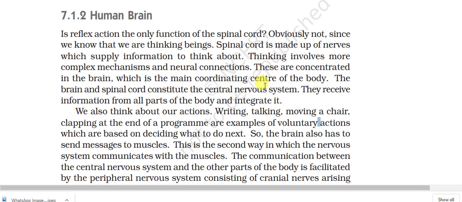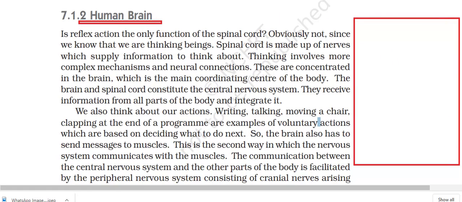Good morning, students. Today we will start the topic human brain. So, in this, we will see human brain. Then we will see here different points. That is, we will see first introduction of brain.